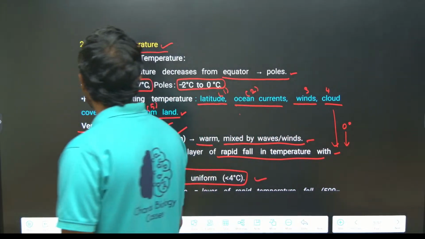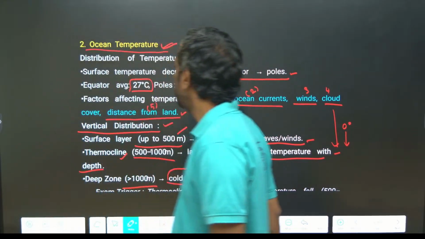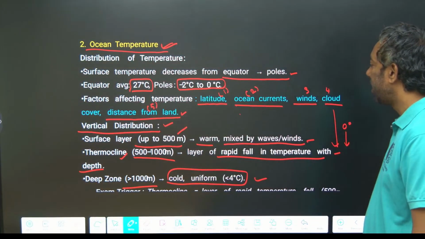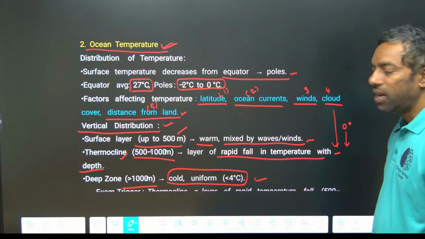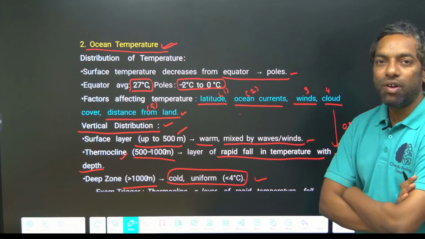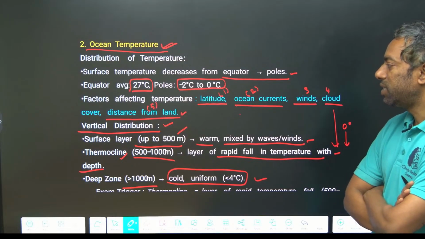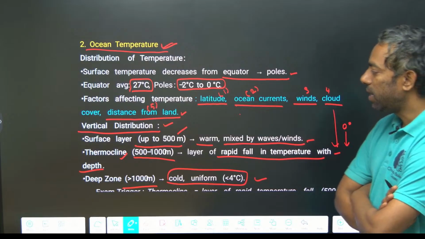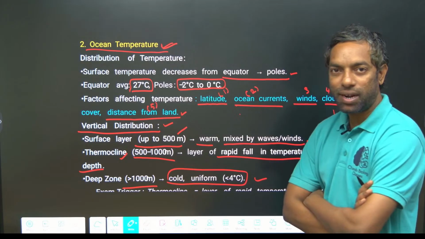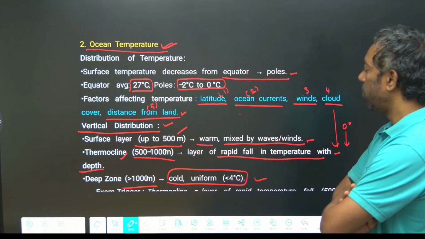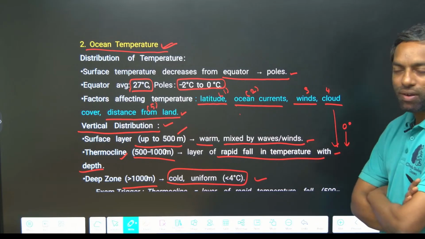To recap ocean temperature: the reasons are latitude, ocean currents, winds, cloud cover and distance from land. The temperature zones are the surface layer, thermocline and deep zone. The surface layer, 500 meters, is warm and mixed by waves and winds.